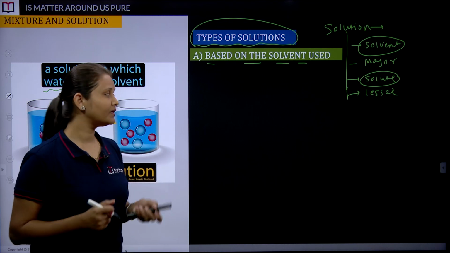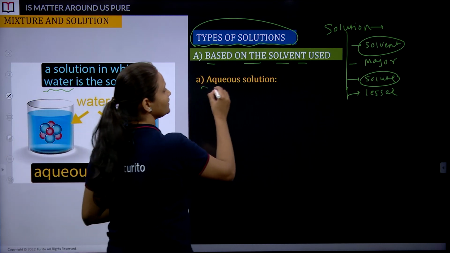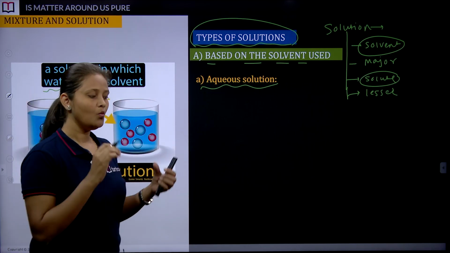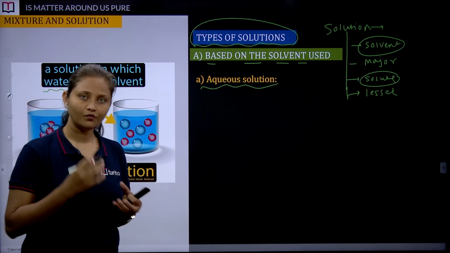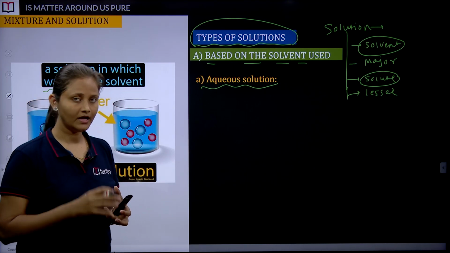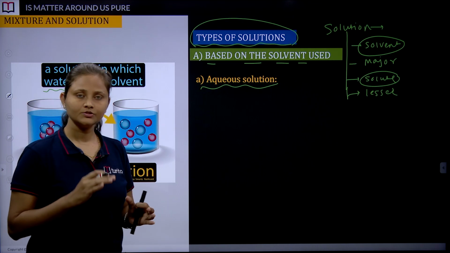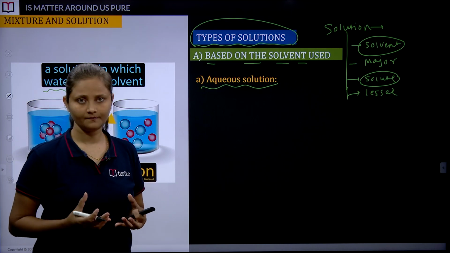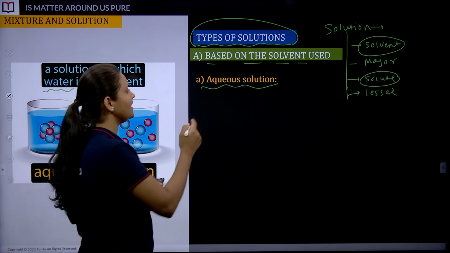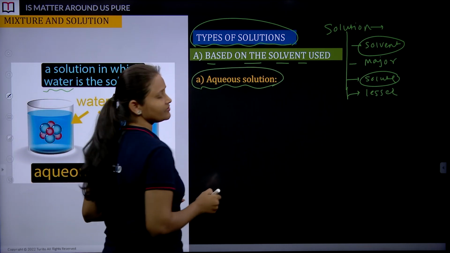It has a proper name, and that name is aqueous solution. What did I say? I repeat. Whenever we are using water as a solvent and adding some solute into it, and they get dissolved well, so that we have obtained a solution, this solution has a specific term, which is aqueous solution.